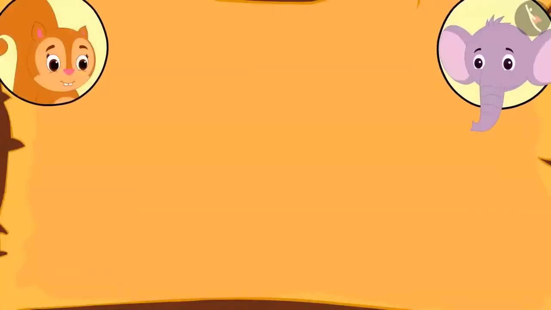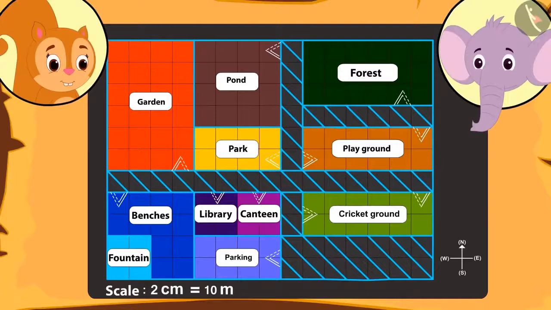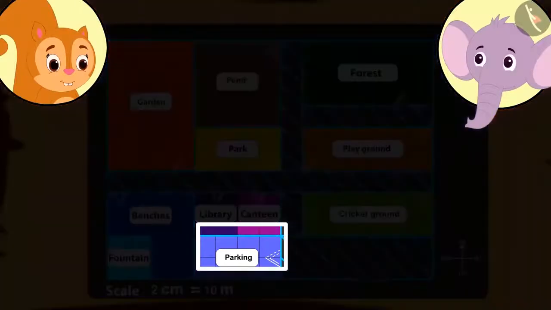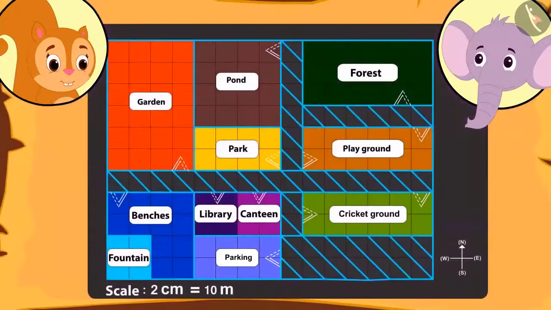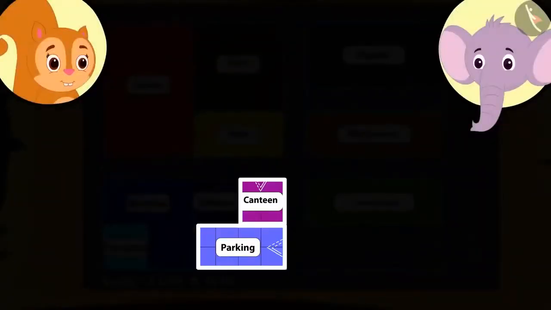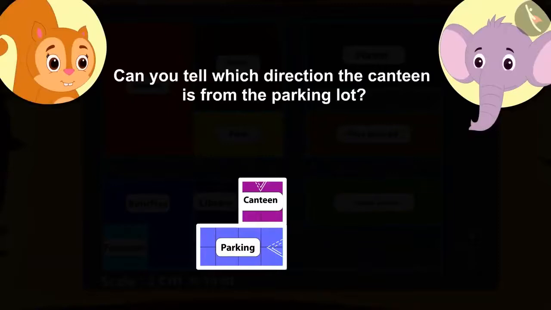Appu goes to Chanda's house and now he's showing her the map. He told her that at first the bus stopped at the parking. Since the journey was a long one, everyone was hungry. So they started looking for a canteen. Kids, can you tell towards which direction is the canteen from the parking?